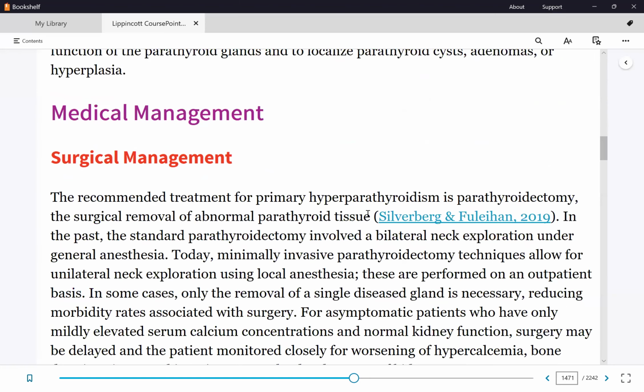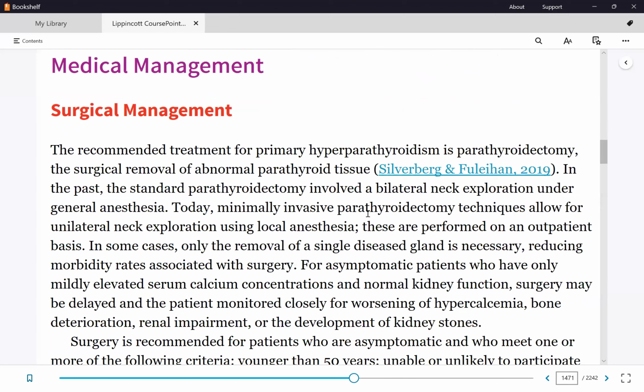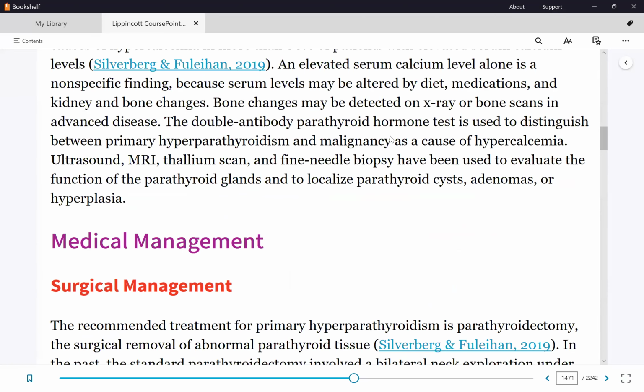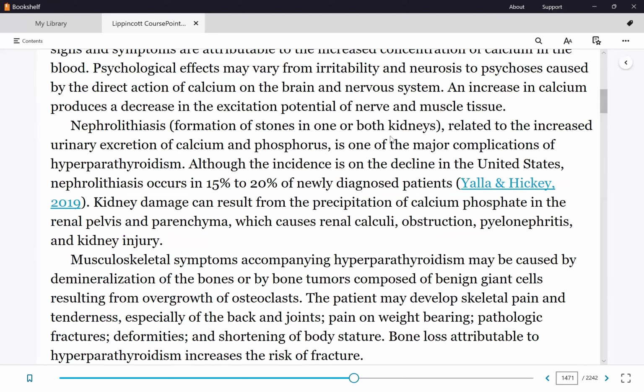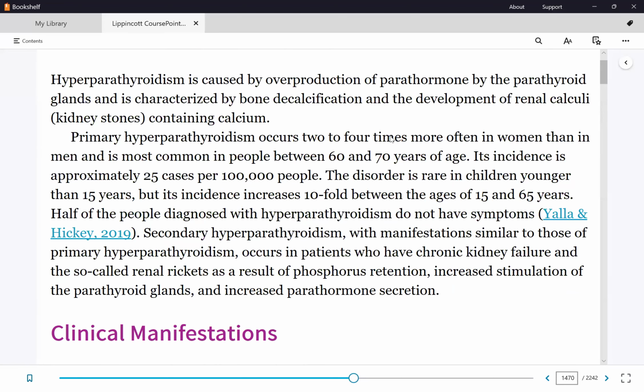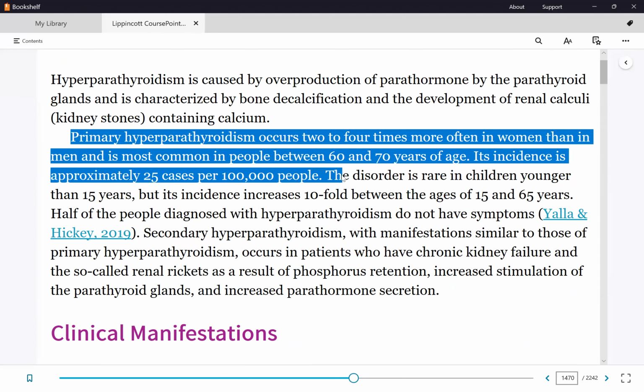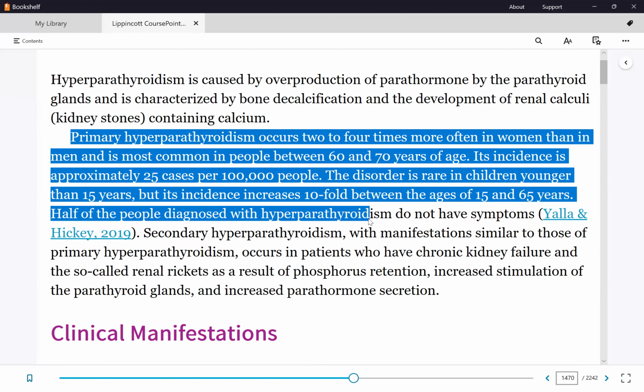Management. Well, if you have a hyperactive parathyroid gland, there are different forms of hyperparathyroidism, so let's review the types. If it's primary, what's the problem in primary?